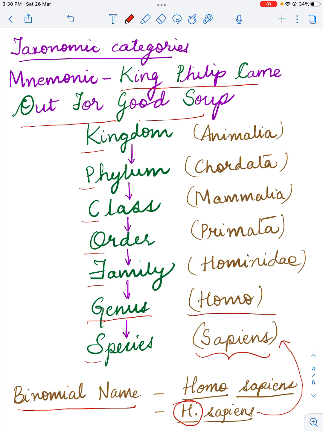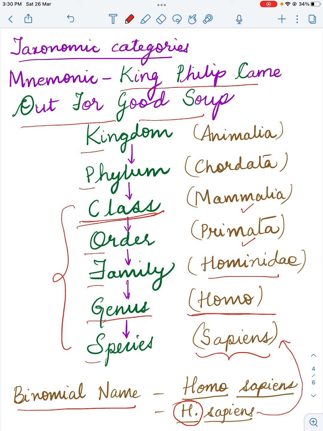So we belong to the genus Homo, right? And the family is called Hominidae, while we belong to an order called Primata, and the class is Mammalia. I think you have heard of mammals, isn't it? We belong to the class of mammals wherein human beings give rise to young ones of their own kind. Their body is covered by hair or fur, and although they have external ears, all these are characteristic features of organisms belonging to the class Mammalia.